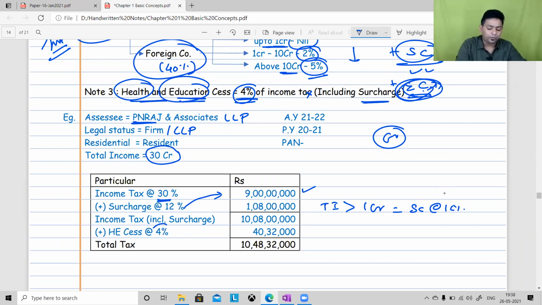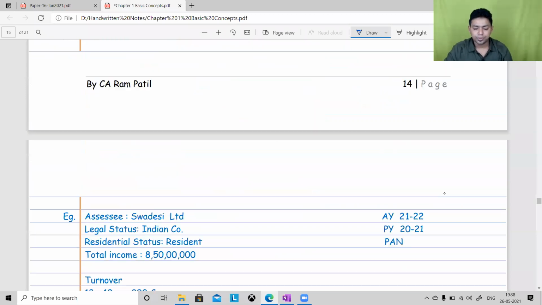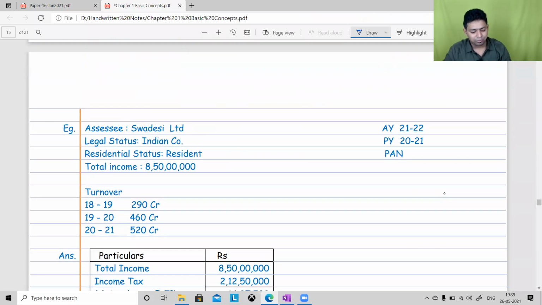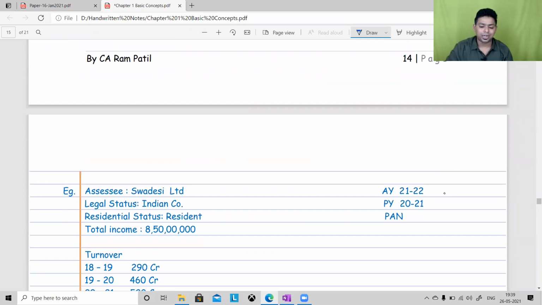On that, I have to compute 4% cess, and therefore the total tax amount for the partnership firm or LLP will be 10 crore 48 lakh 32,000. This is how we compute for the partnership firm. Now I have less than 1 minute. Instead of starting for the company, let us log out and please re-login immediately.